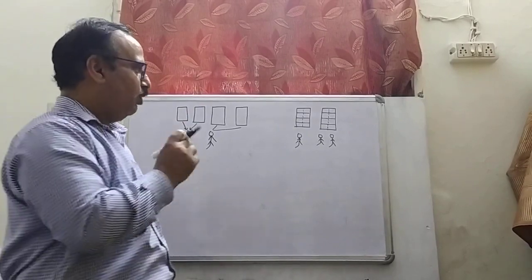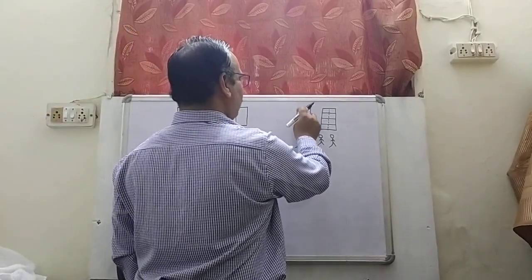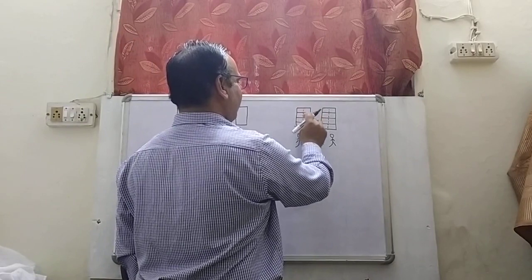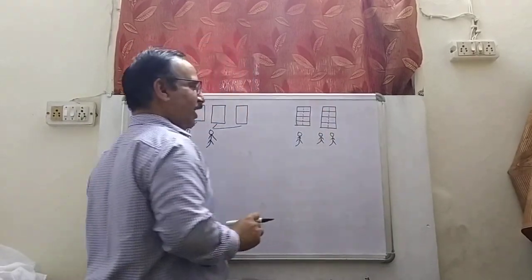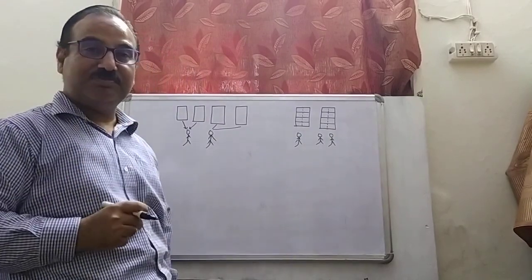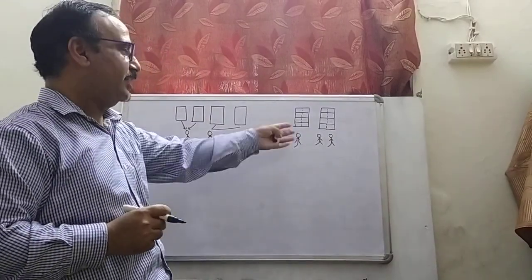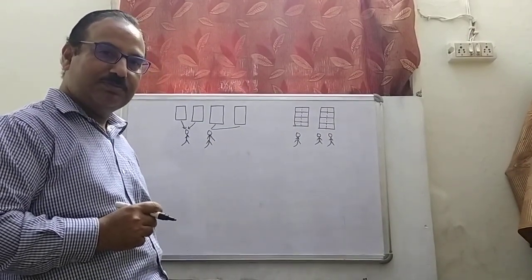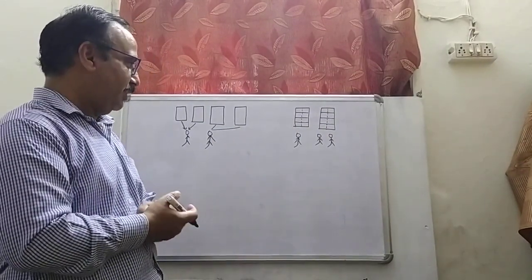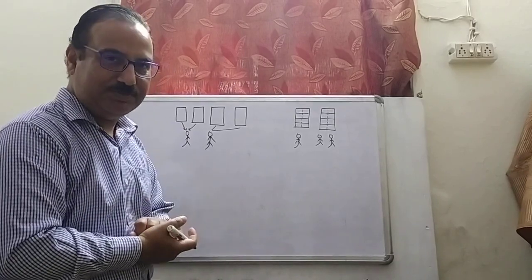Is it possible? Okay, there are 1, 2, 3, 4, 5, 6, 7, 8. 1, 2, 3, 4, 5, 6, 7, 8. There are as a whole 16 parts. How can you share them equally? Is it possible for you? You will say, sir, ये तो मुश्किल है. How can we do it?